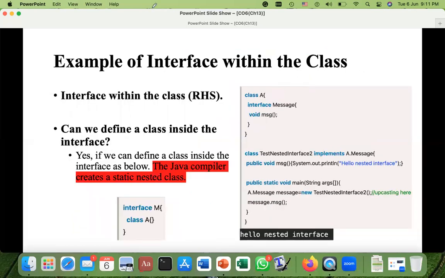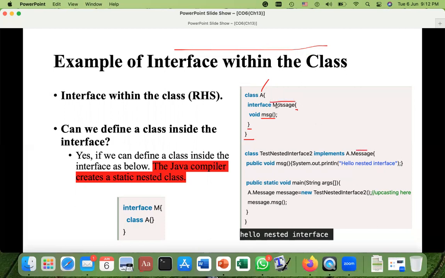Now, an interface within the class. Now, our topic is an interface within the class. So now we have class A starting here, ending here, and in this class we have the interface Message starting here and ending here. In this interface, we have this MSG method, which is an abstract method, which means the body would be available somewhere else. So here we have another class, TestNestedInterface2, implementing what? This Message interface, this inner interface.